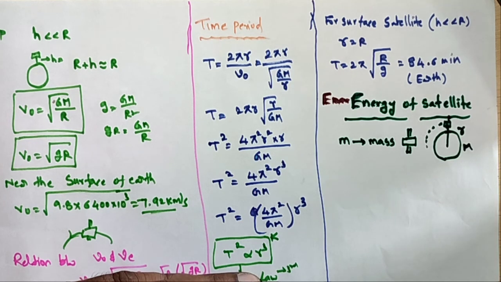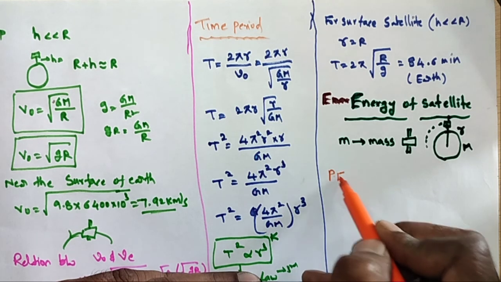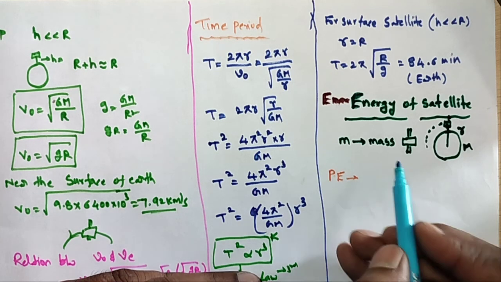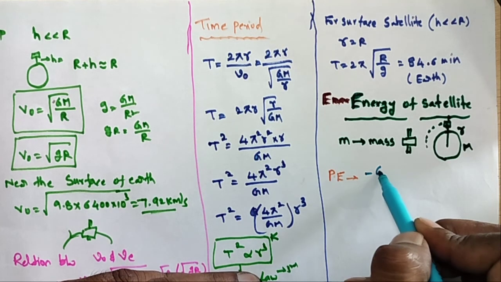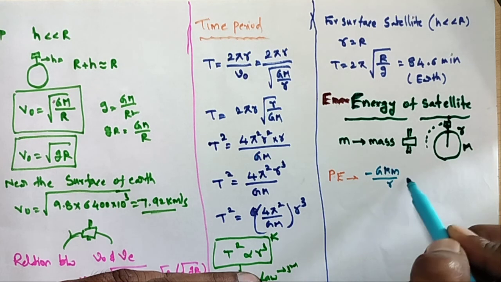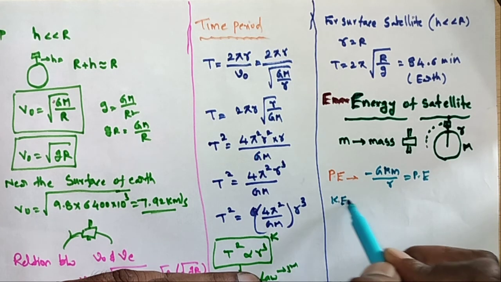What is the potential energy of the satellite? That is minus G capital M small m by r. This is the potential energy of the satellite. And what is the kinetic energy of the satellite?